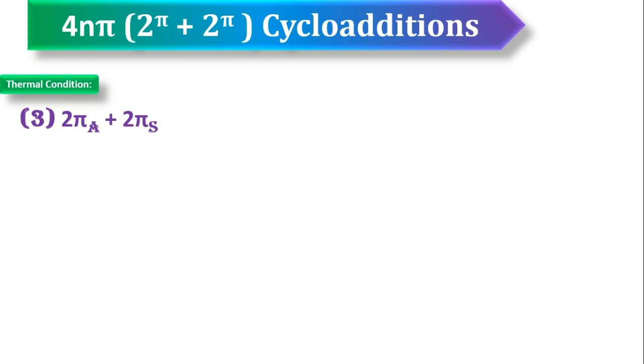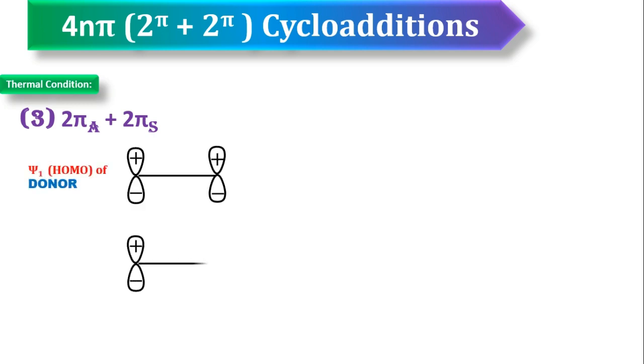Antra-supra addition. You see here, again select the HOMO from donor, LUMO from acceptor. So now here the first pi partner undergoing antra mode of addition, second pi partner undergoing supra mode of addition. Antra, that means you have to select opposite side lobes.